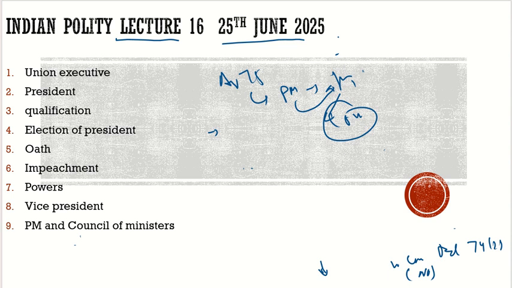Now there is a question. Suppose a political party won the election. They are forming the Council of Ministers. But how did they win the election? Suppose in the present election there is a coalition of governments.